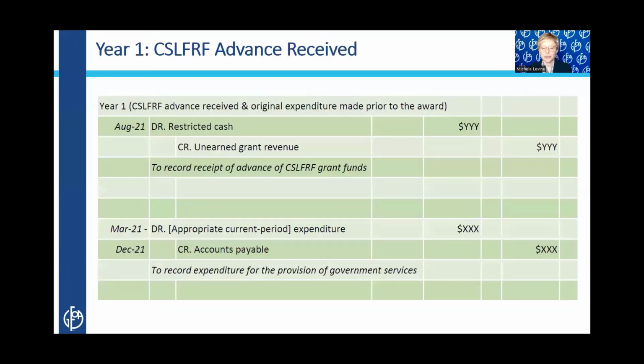So let's take a look at some journal entries, right? If we received cash in year one, recognize the asset and the liability, but no revenue, because we've just received the cash in advance. Now, it's possible that we actually may have incurred some eligible expenditures in that year, but we hadn't made the final decision on how to allocate grant funds, so we didn't identify them as grant expenditures in year one.